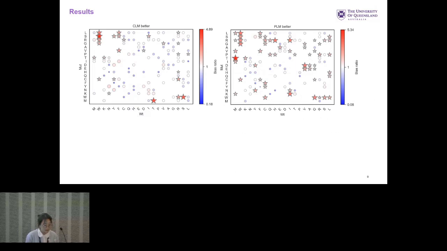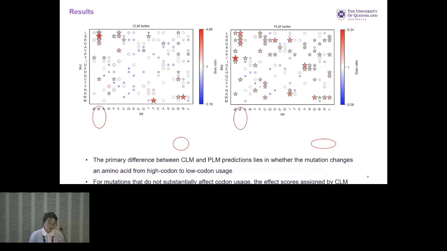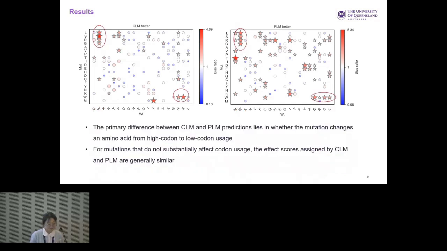This is a heat map, and the x-axis here means the wild type amino acid, and the y-axis here means the mutated amino acid. The color here means if they are enriched or not, and the star here means if they are significantly enriched.